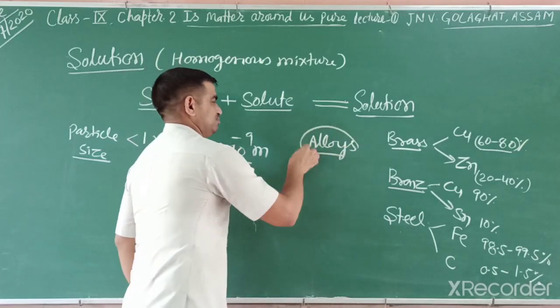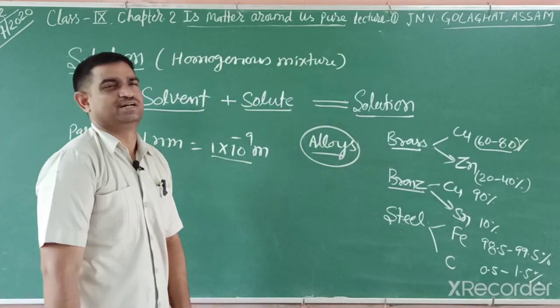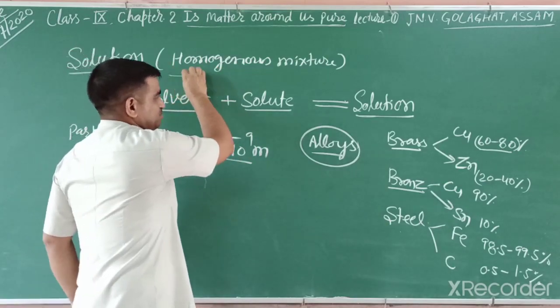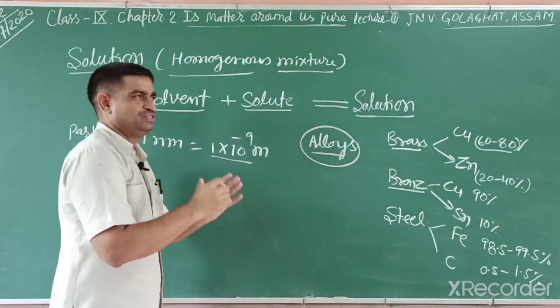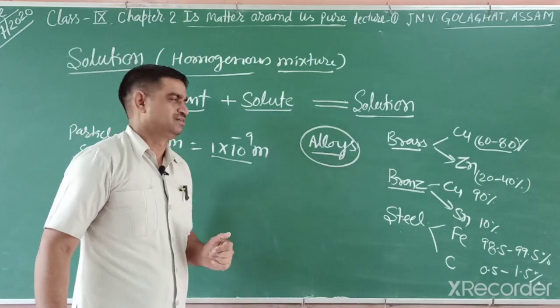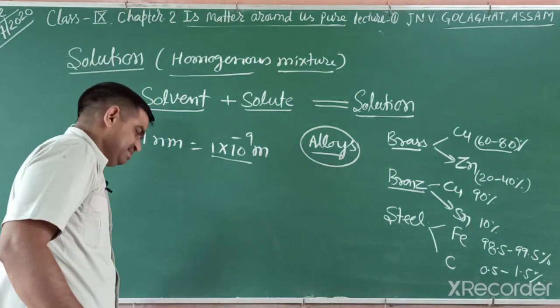So alloy is also a homogeneous mixture. So students, for solution, only one word you have to learn, that is homogeneous mixture. It means uniform composition, equal distribution. These are some examples.